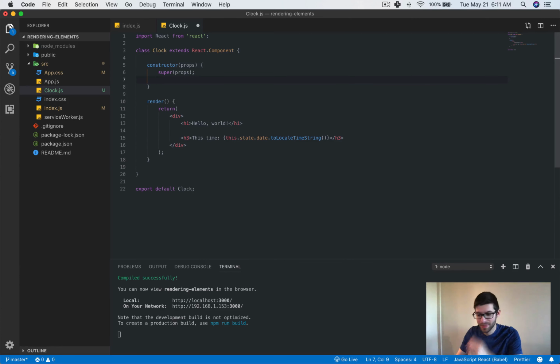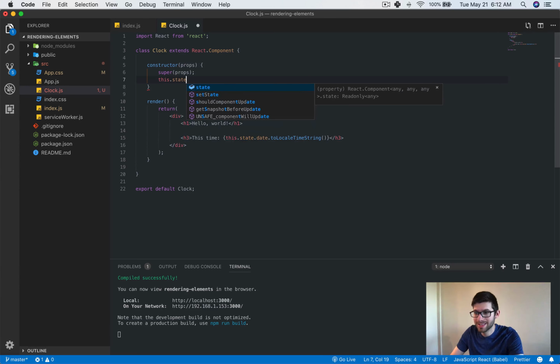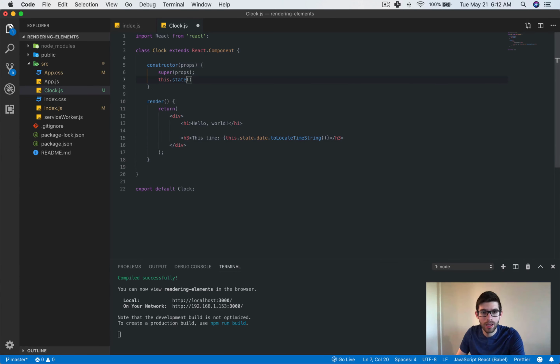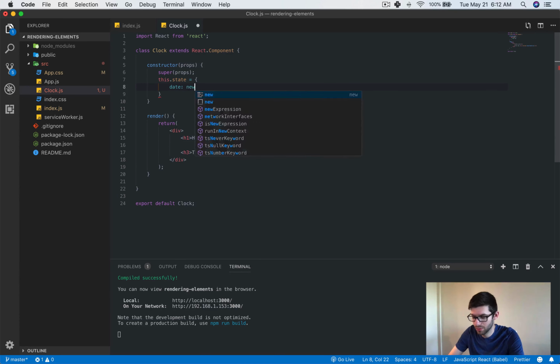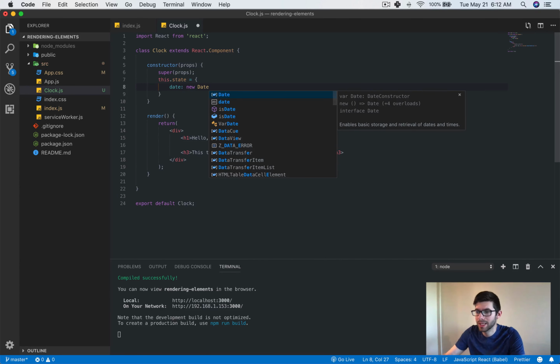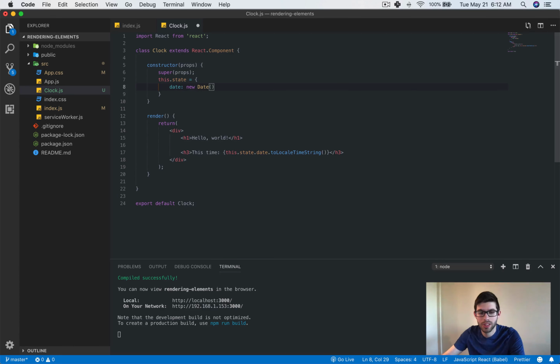Okay? The next thing is that we will add state. And like I said, state is just the internal data for that component. Okay? And we will set the date to equal new date, and that's it. Just new date. And so that goes to here.